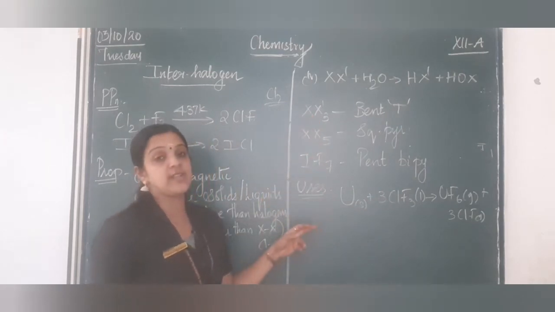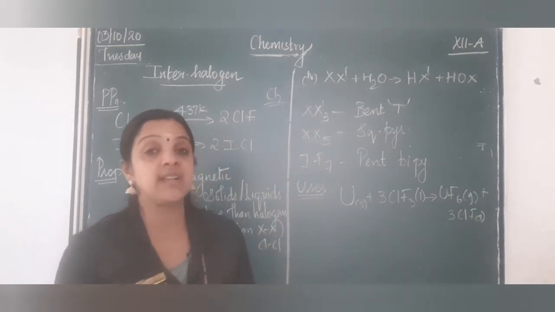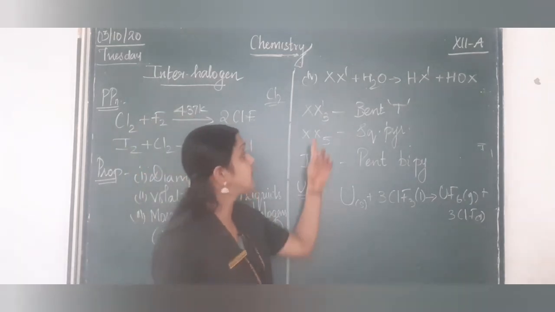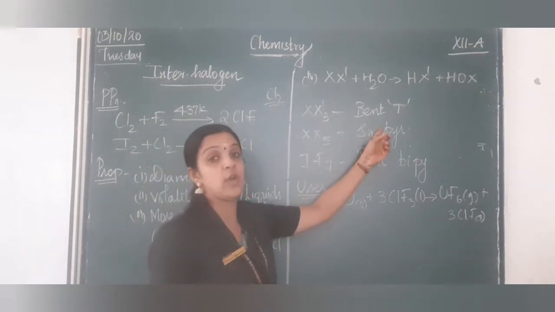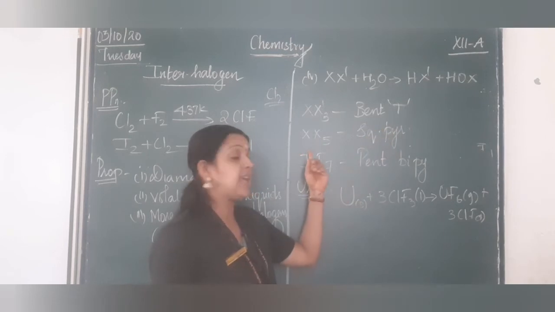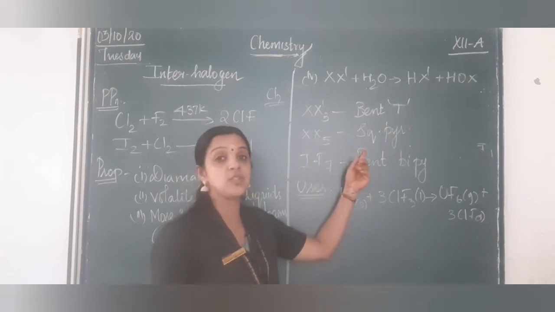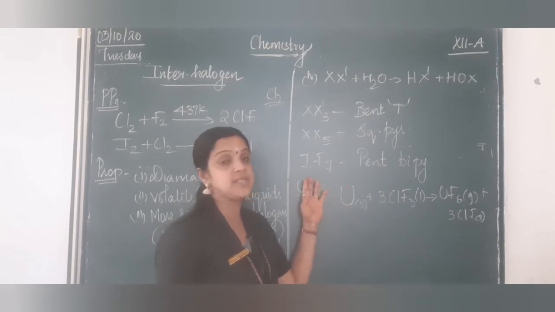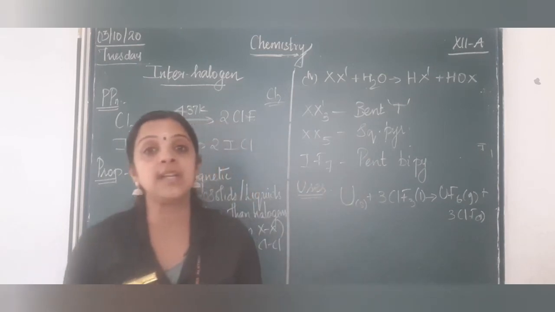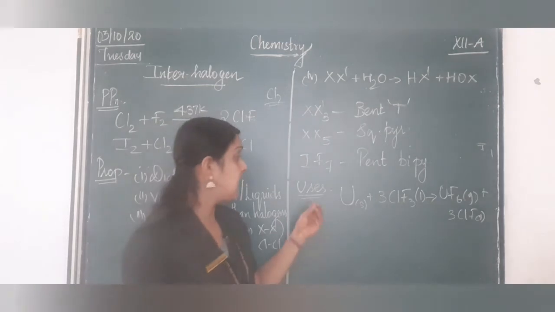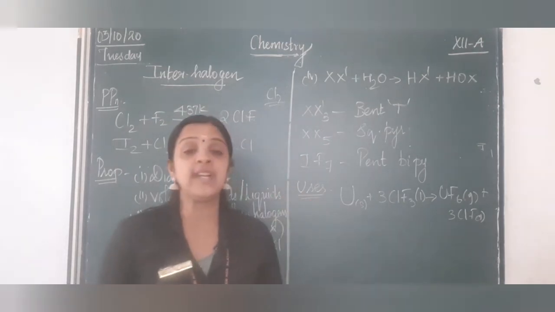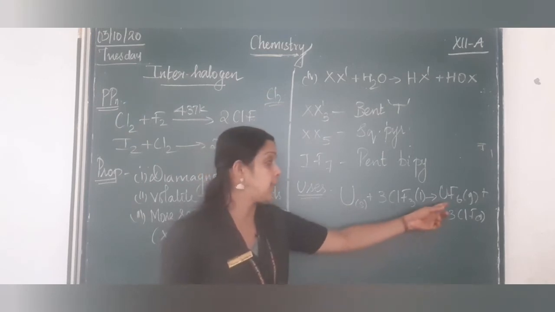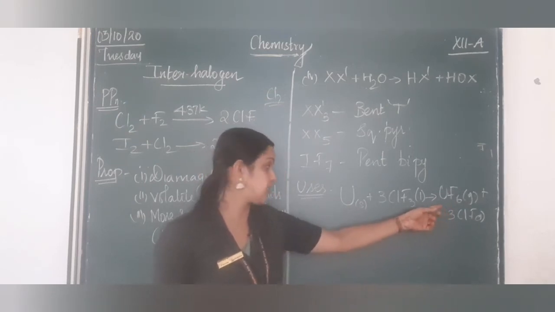If you see the structures according to VSEPR theory, valence shell electron pair repulsion theory, XX3 will form a bent T shape, XX5 will form a square pyramidal, and XX7, for example IF7, will form a pentagonal bipyramidal structure.